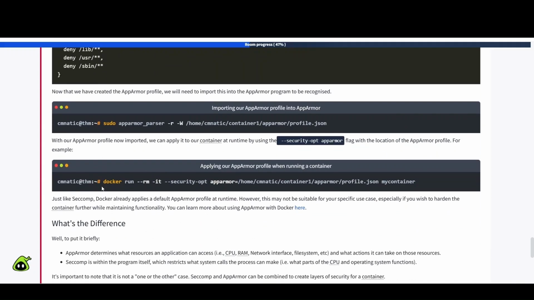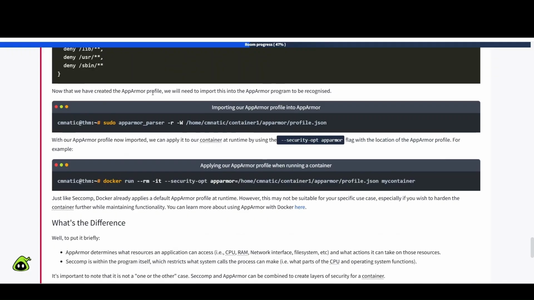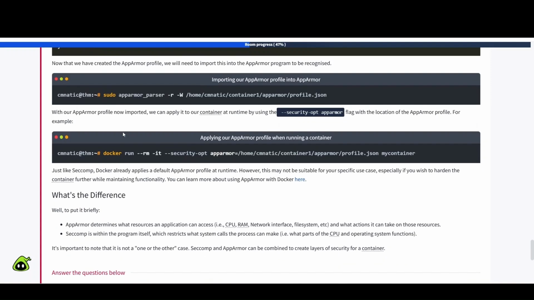Good information there. Now that we have created the AppArmor profile, we will need to import this into the AppArmor program to be recognized. So, importing our AppArmor profile into AppArmor. This is how you would do it: sudo apparmor_parser -r -W home semantic container1 AppArmor and then profile.json.